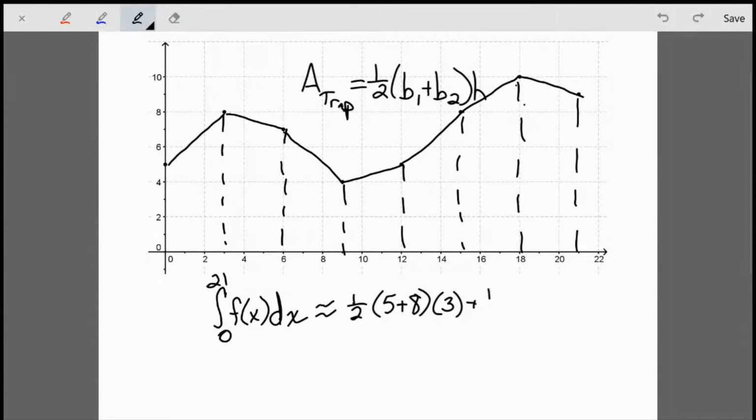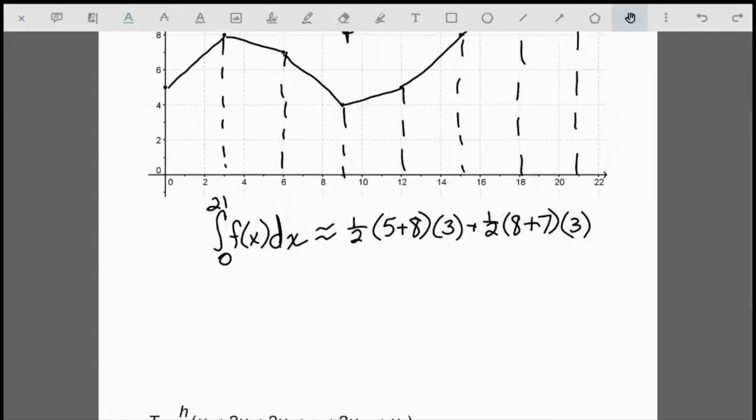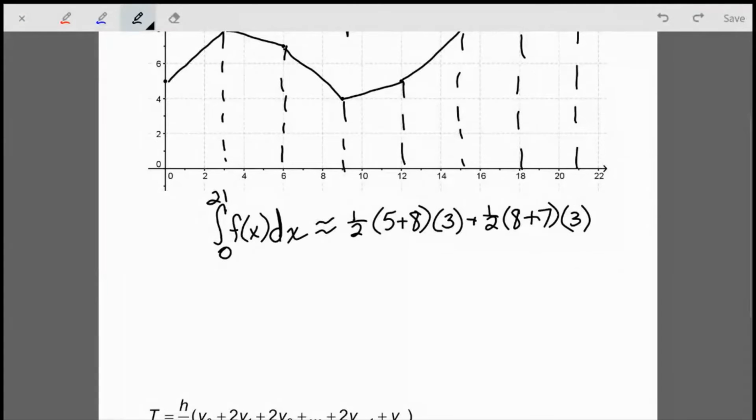Now I'm going to do the same thing with the next one. I'm going to start with that second point. It was 8. The next point was 7. And then again, I'm going to multiply by 3. Okay, so I'm going to continue, and I'm going to write out all 7 of these. So I'm going to continue on to the next set. I've got 7 and 4 as my 2 function values.